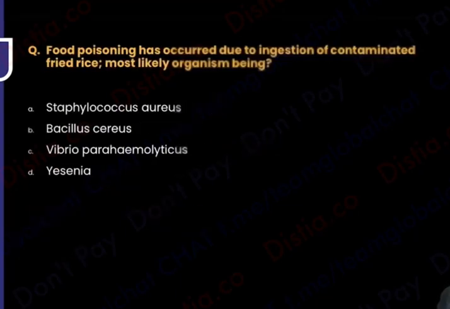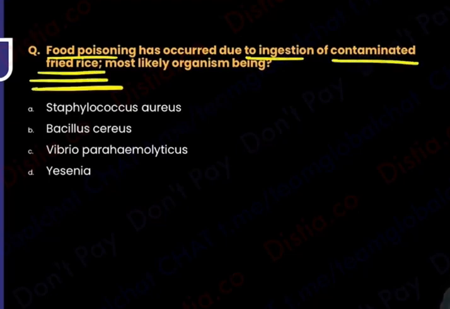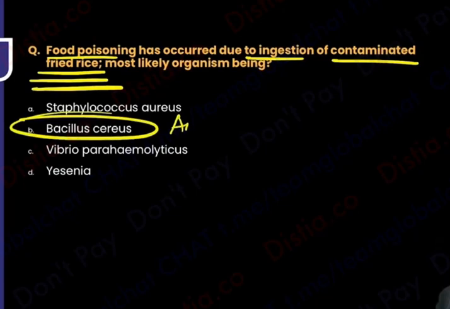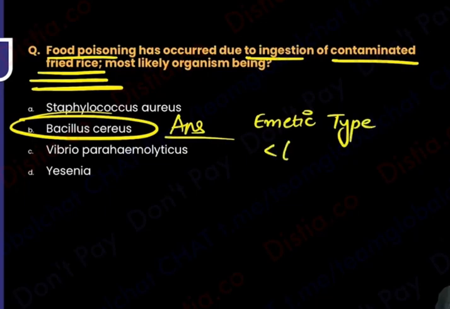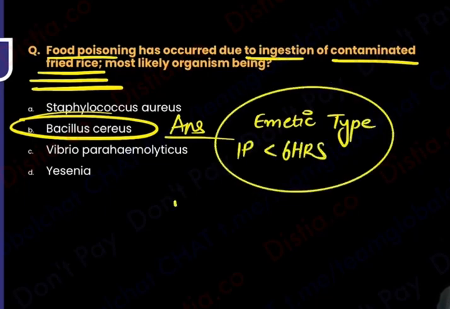Let's pick up one last question, guys. There is a food poisoning that has occurred due to ingestion of contaminated fried rice, Chinese fried rice. And what is the organism coming to my mind? Bacillus cereus. Which kind of Bacillus cereus food poisoning will occur? It is the emetic type, and that is going to be less than 6 hours as the incubation period. I hope everyone is sorted because we have wrapped up all the bacilli. This means one set of spore forming organisms is done, and we are now going to move on to